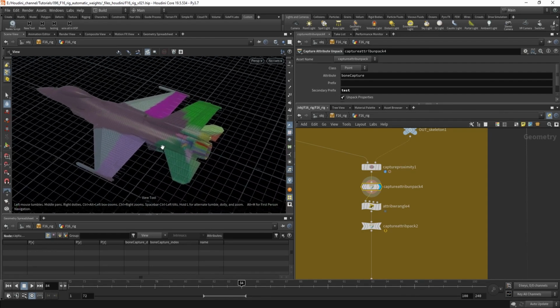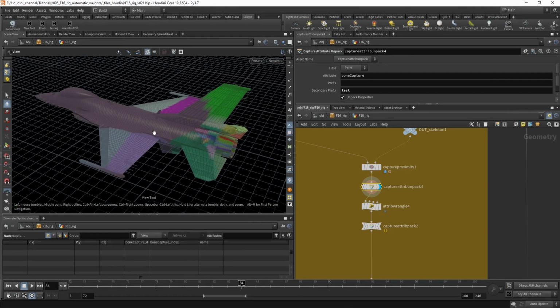Okay, but now how do I assign my custom weights?